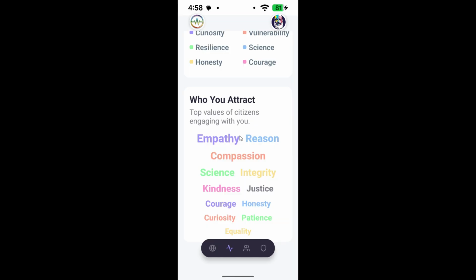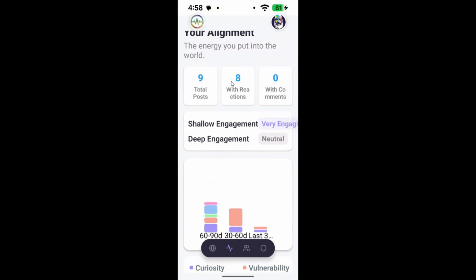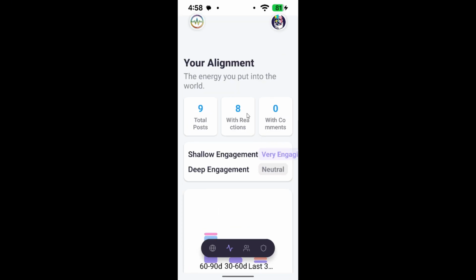It will tell you how many people react to your posts, how many people comment, and what values drive those people. It will also tell you the value scores of your posts, so you can check to see if your posts actually line up with your own values. This will give you the insight to decide if you want to line up your posts with your values or if you want to change your values to align better with your posts.